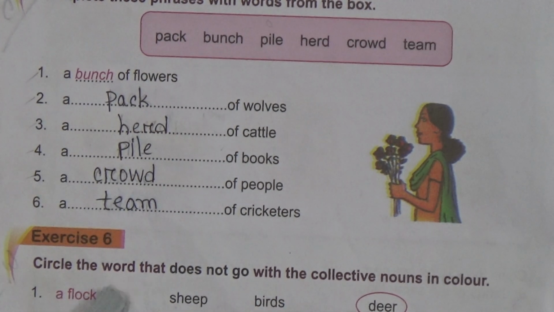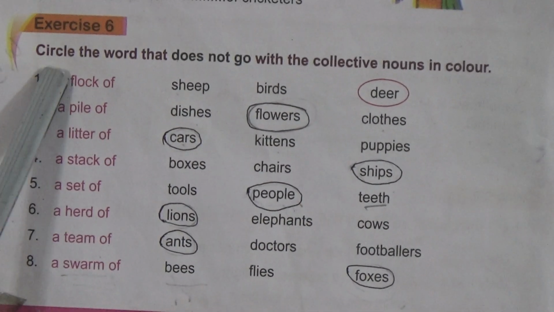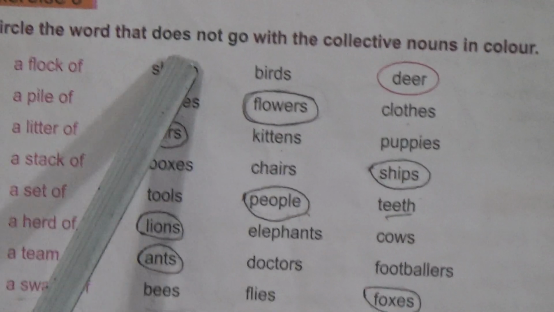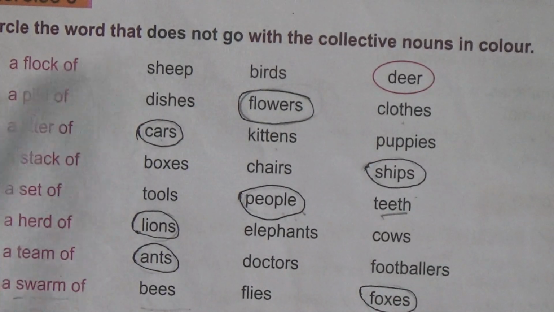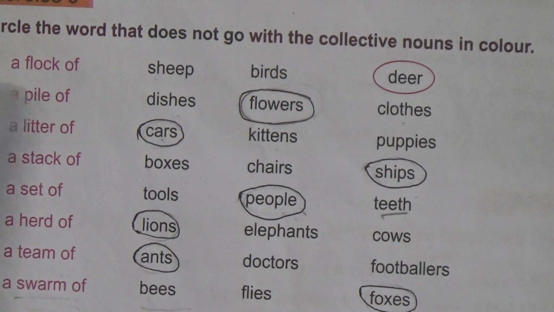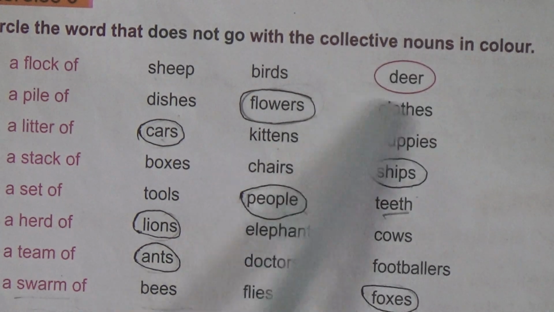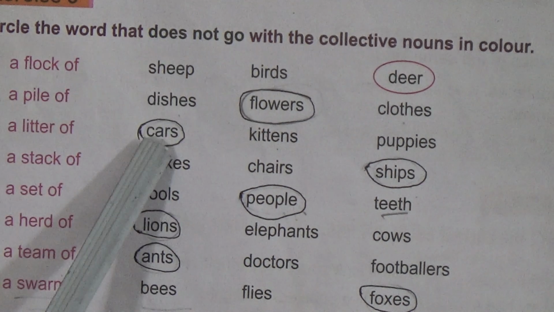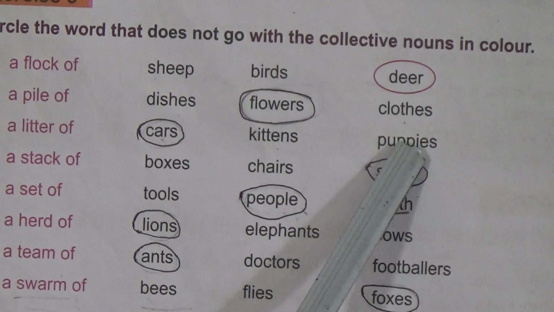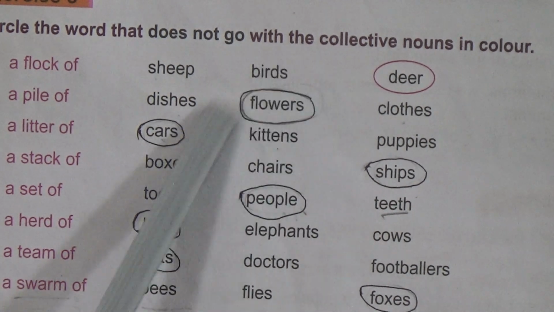Look here, circle the word that does not go with the collective nouns in color. Okay, look dear students, you have to read the question carefully. Circle the word that doesn't go with the collective nouns in color. So the first one has been done for you, a flock of sheep, birds or deer. Yes, here the right answer is what? Deer. Like this way, number 2, a pile of dishes, flowers or clothes. Which word do you have to circle? Yes, we have to circle flowers.